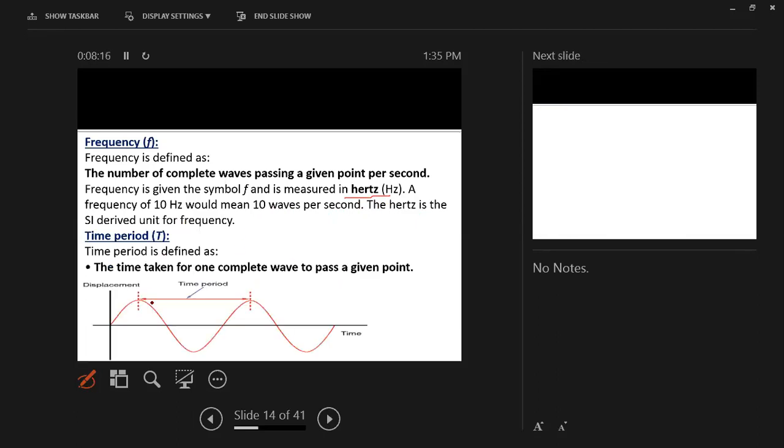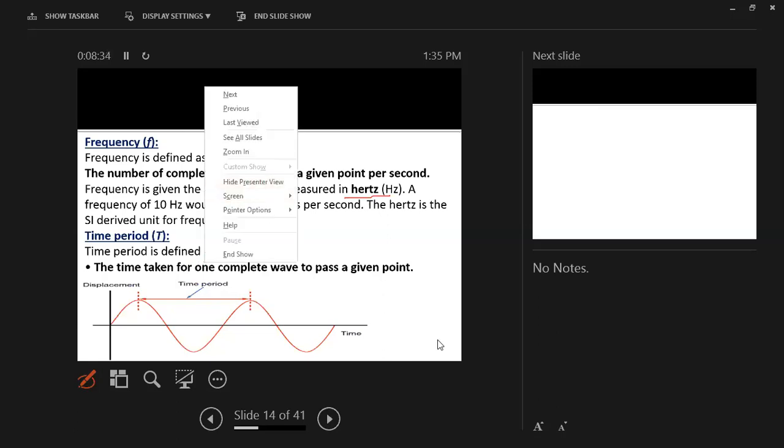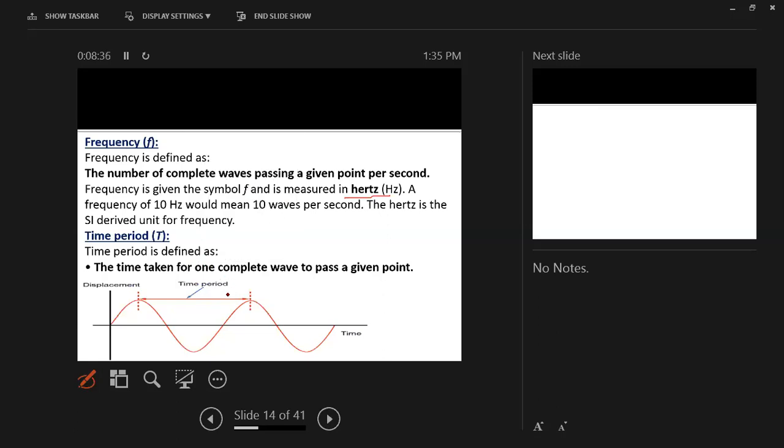For example, here there is a complete wave, right? Between these two amplitudes, we call it a period. The SI unit of period is second. To find the period, we are going to use the formula 1/frequency.